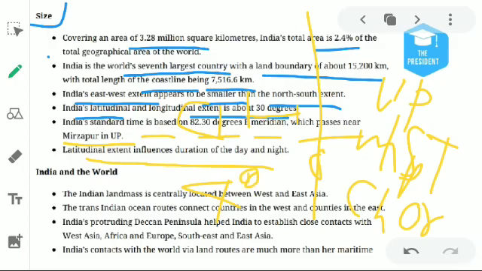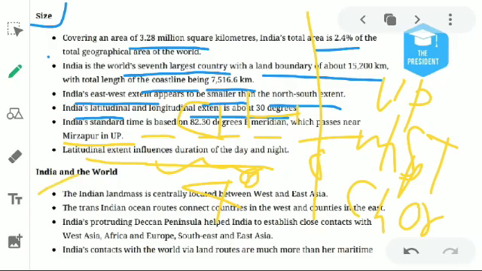So longitudinal extent always influences the duration of day and night. For example, do you know that in Arunachal Pradesh the sun rises 2 hours earlier than in Gujarat? This is due to the longitudinal extent.